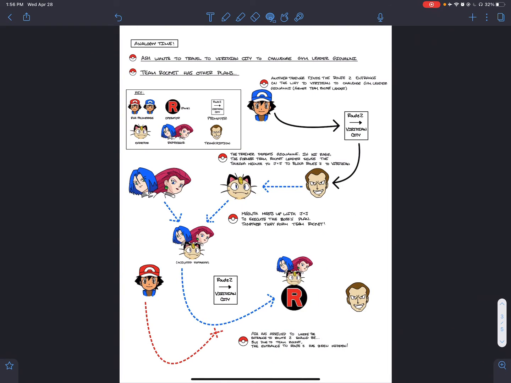Here on the second page, I have my analogy. The following sequence can be interpreted using the key at the top left of the page. Feel free to pause the video to read the roles of each of the characters.